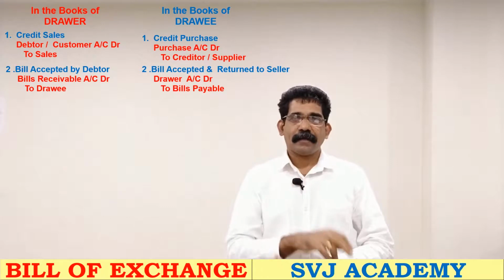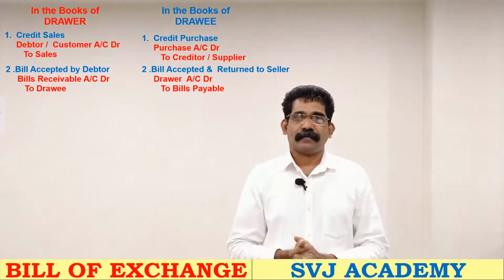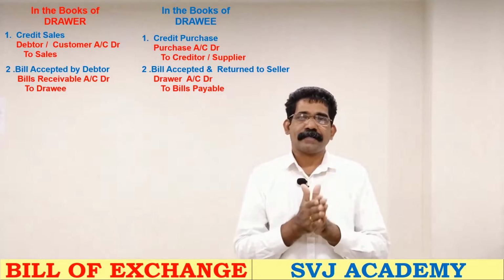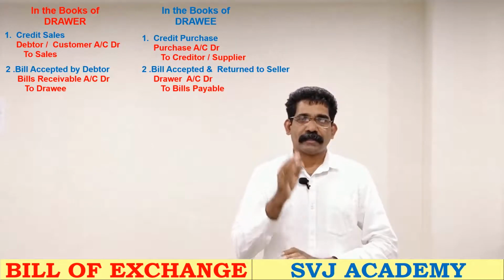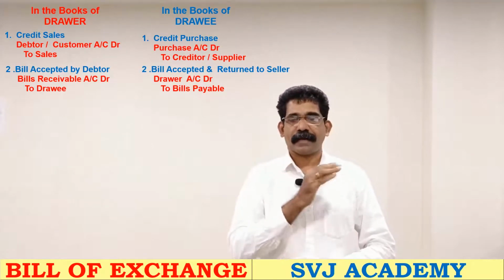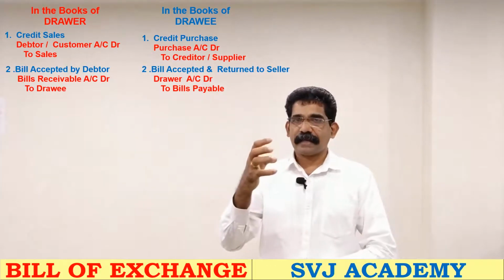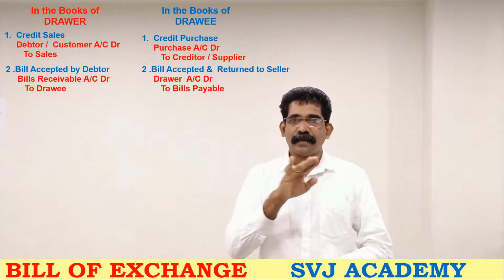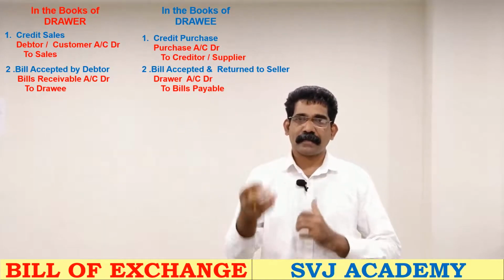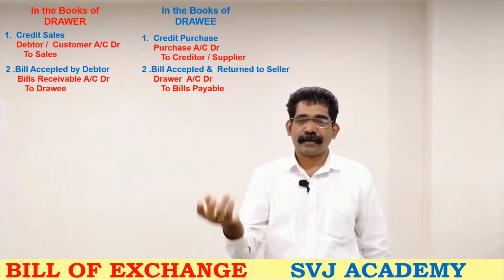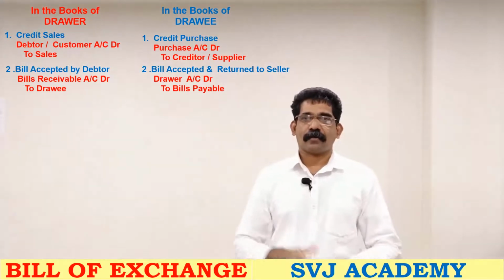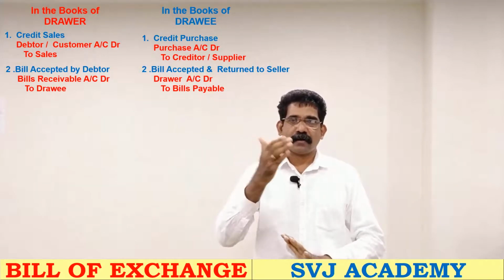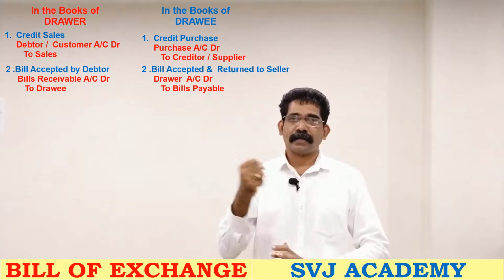The third stage will be at the time of maturity. Now the bill is with the drawer. On the maturity date, he has to get money. So the third stage will be receiving money on the due date. When we are getting money on the due date, that bill of exchange will be cancelled. By cancelling the bill of exchange or by returning it, we are getting money. So one asset is closed by another asset. At the due date, the drawer will get money from the drawee.